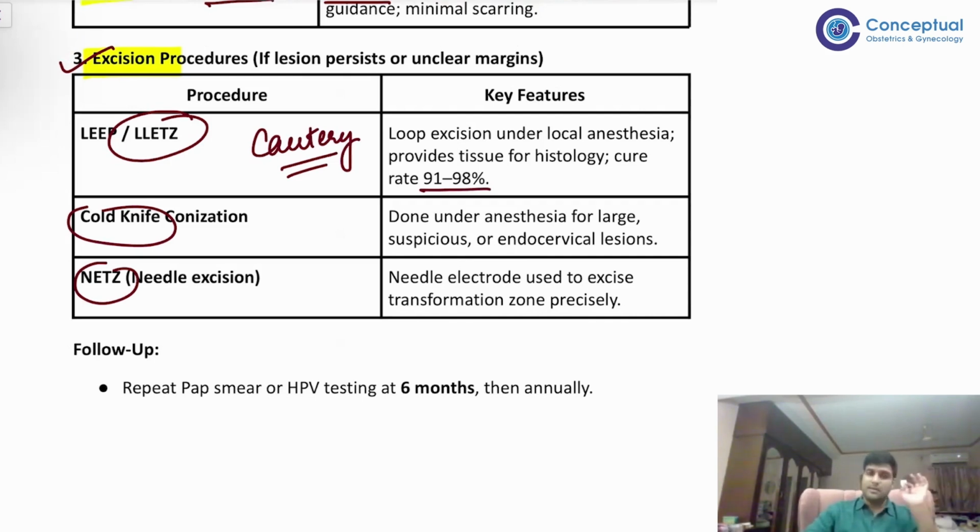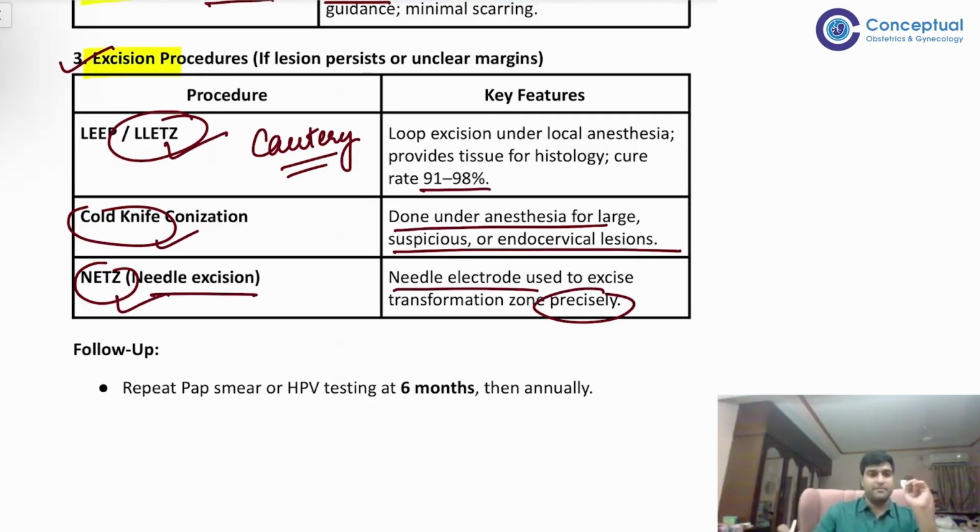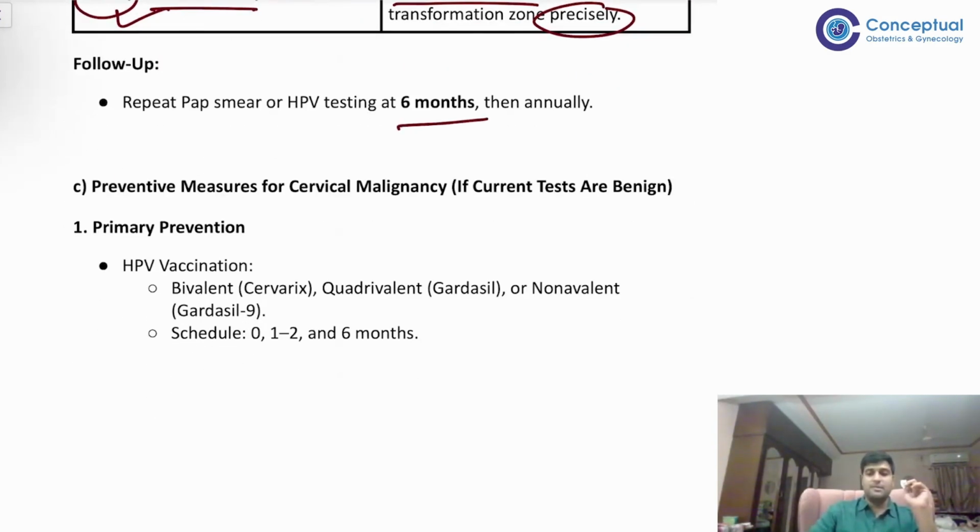What is a cold knife? Your normal knife, we call it a cold knife, right? So cold knife is done under anesthesia for large suspicious and endocervical lesions. So if it's a large suspicious endocervical lesion, in that case we do cold knife. And then a needle is used, and with that thermoprobe you are basically cauterizing it. So that's called needle cautery, needle electrode, right? And that we can do with much more precision. So NETS, cold knife, right? And how do you ask for the follow-up? Pap smear after 6 months. Repeat pap after 6 months.